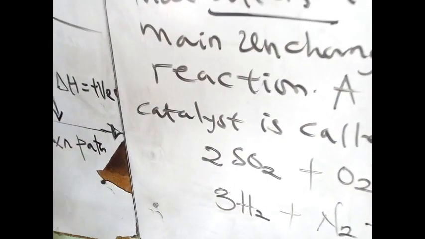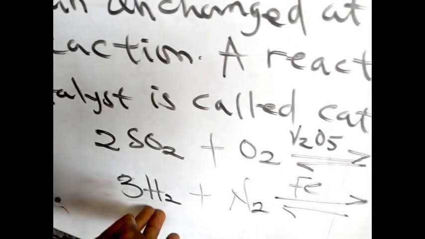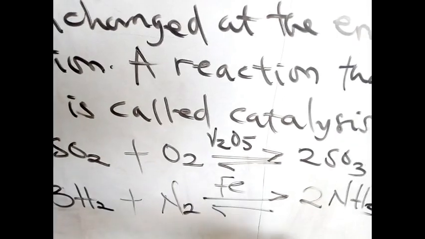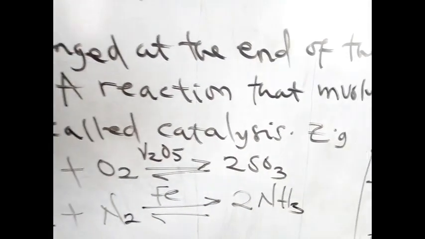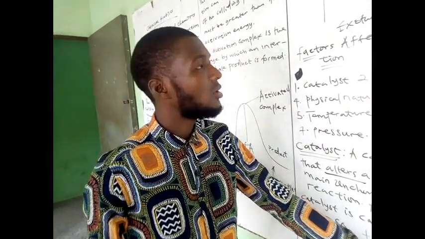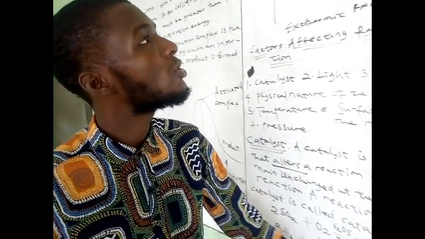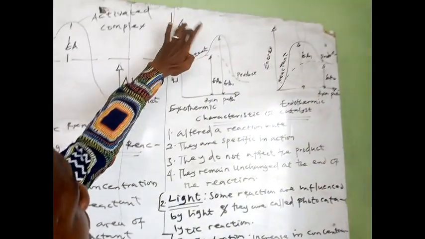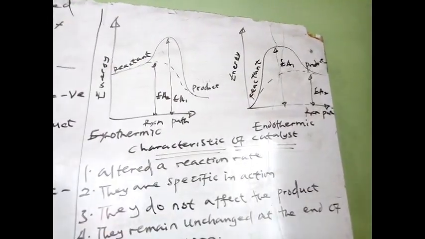Then hydrogen reacts with nitrogen to give ammonia. Now this uses finely divided iron as a catalyst for easy production of ammonia.